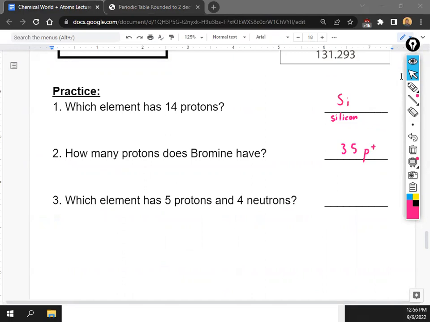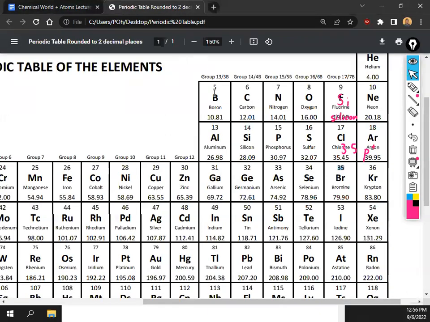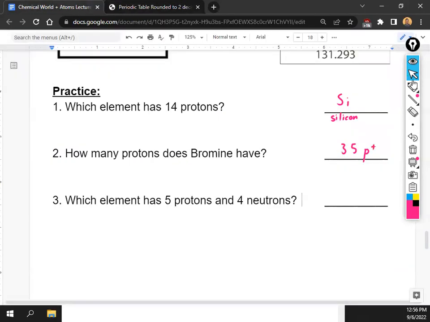All right, the last one is a little bit tricky. It's kind of a trick question. I wanted to mess with you guys a little bit. Anyone want to take a shot at which element has 5 protons and 4 neutrons? Yeah, it's actually going to be boron, because if you look at the top of the box, it's the number 5, right? So remember, the number of protons is the number on top of the box, and